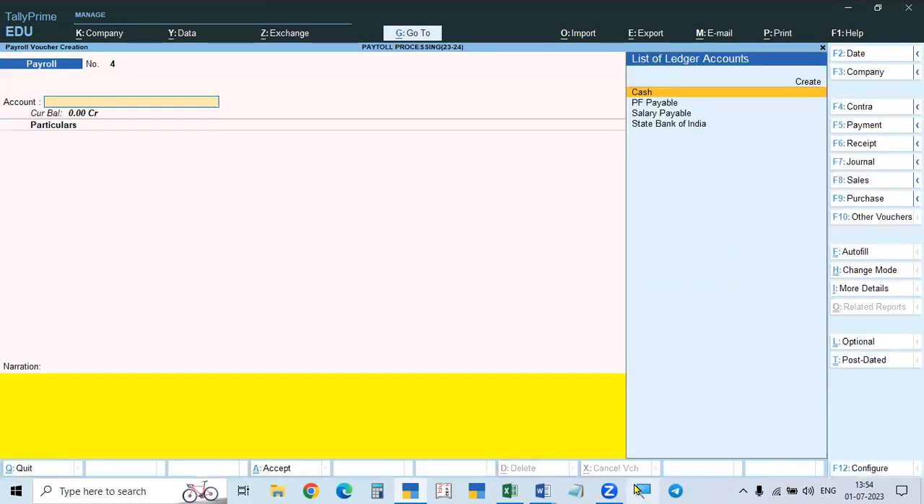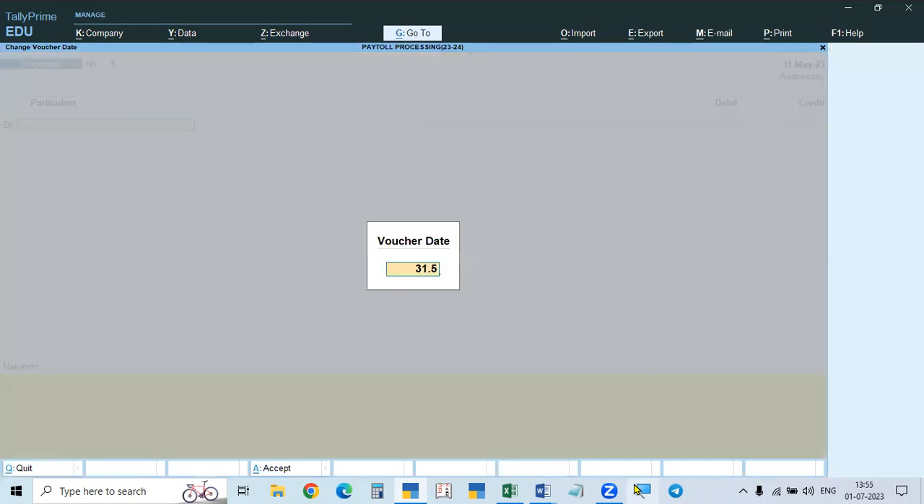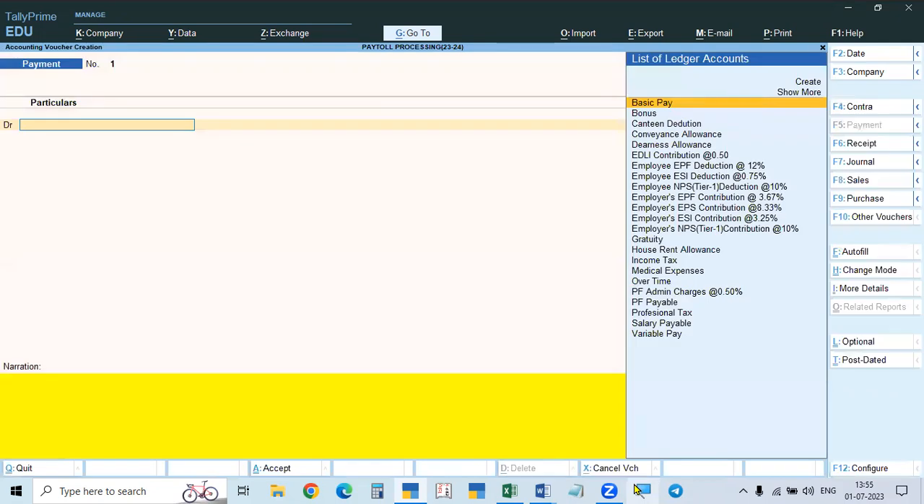We will go to vouchers. Now all the payroll vouchers are completed. Now you have to make the payment. Payment is F5. The date is 31st May. Now what to do? Payment is debited, and salary payable is credited.